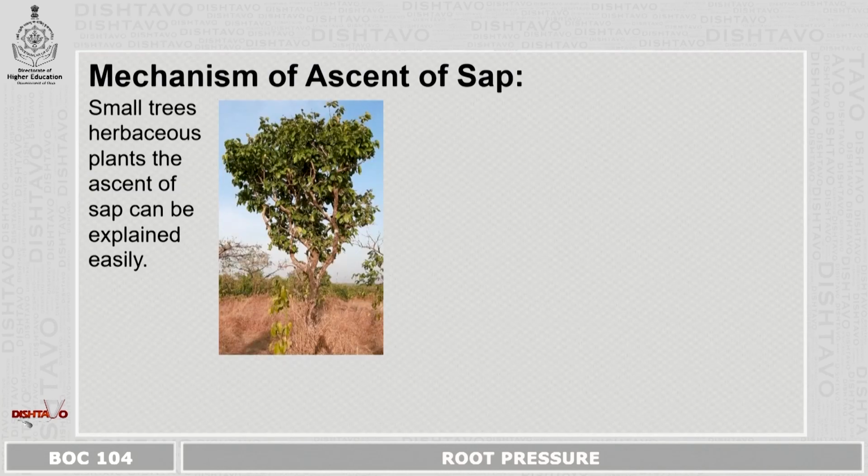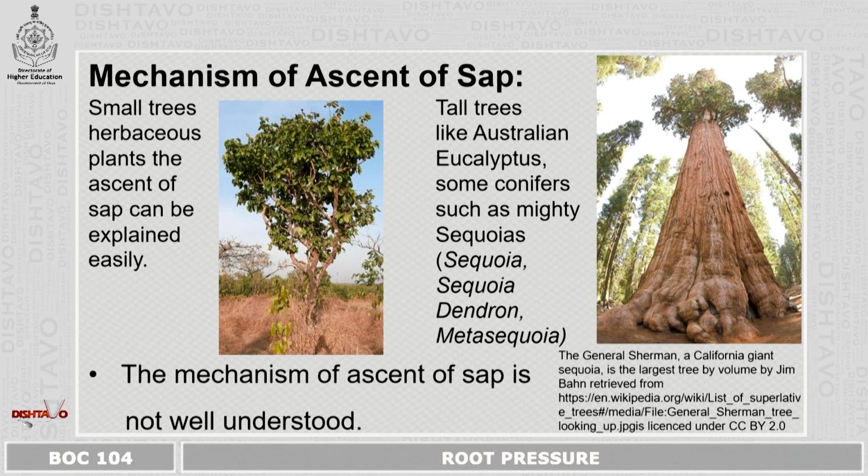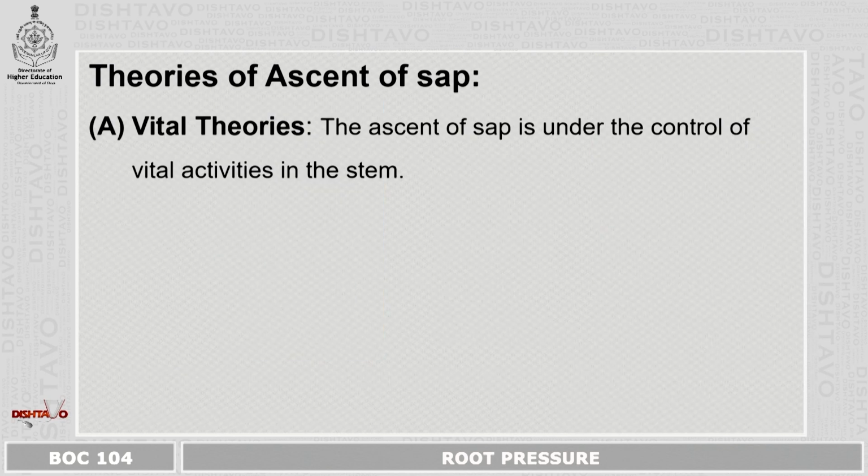Next is the mechanism of ascent of sap. We can understand that in small trees and herbaceous plants, ascent of sap can be explained easily. But what about tall trees like Australian eucalyptus, conifers or the mighty sequoia? The mechanism of ascent of sap is not well understood. To understand this, scientists have postulated a lot of hypotheses, and many theories of ascent of sap have been postulated.